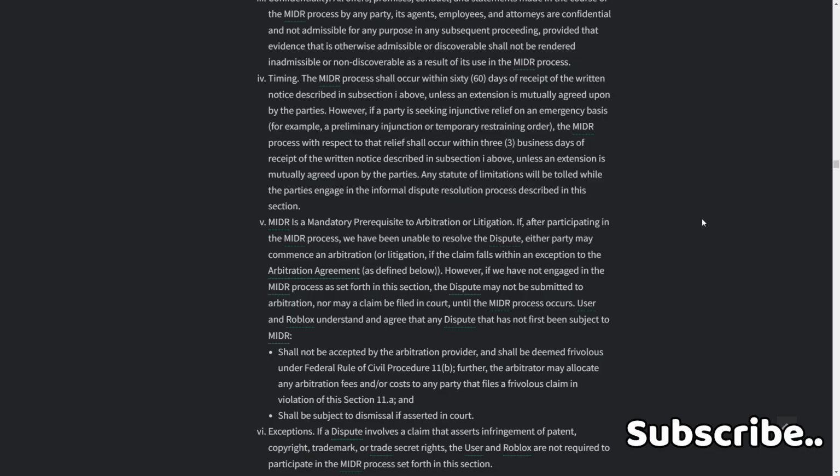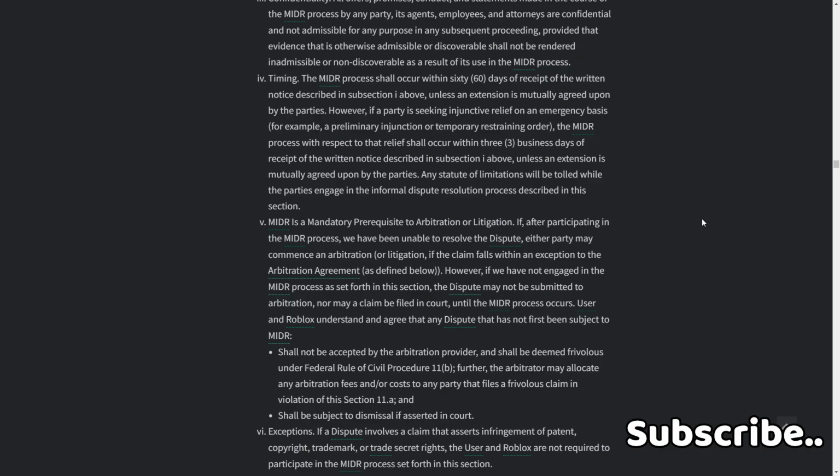MIDR is a mandatory... I don't even know how to say that. So arbitration or litigation: if, after participating in the MIDR process, we have been unable to resolve the dispute, either party may commence an arbitration or litigation if the claim falls within an exception or the arbitration agreement as defined below. However, if we have not engaged in the MIDR process as set forth in this section, the dispute may not be submitted to arbitration, nor may a claim be filed in court until the MIDR process occurs.